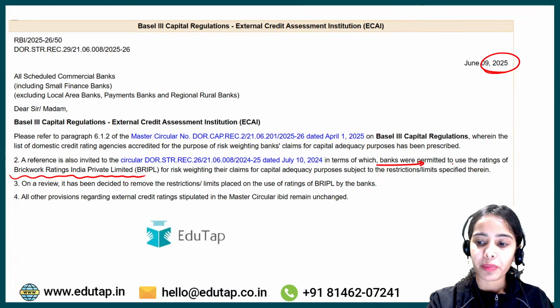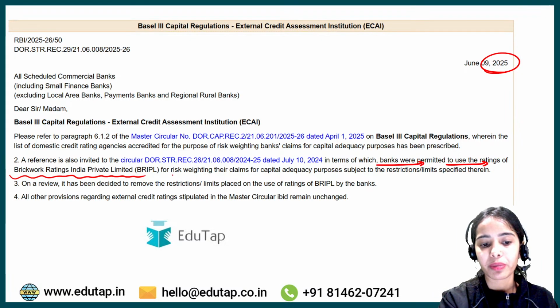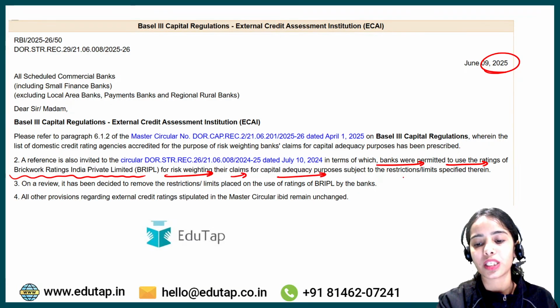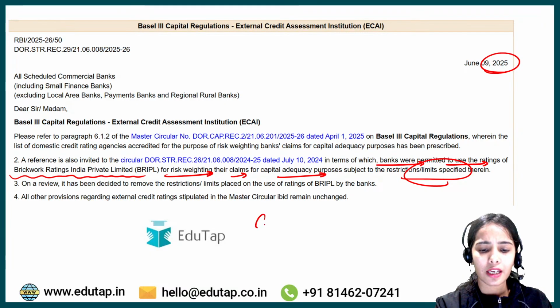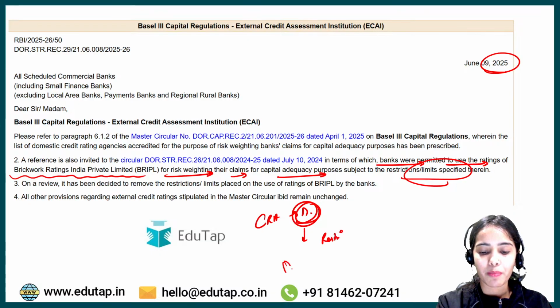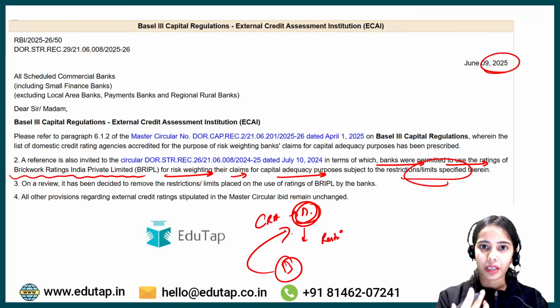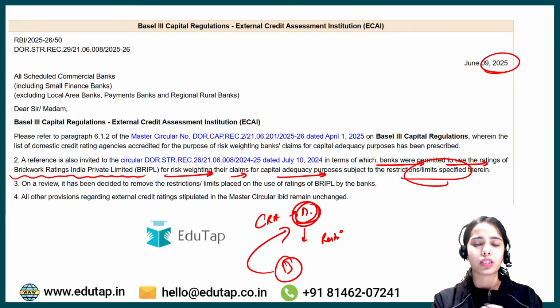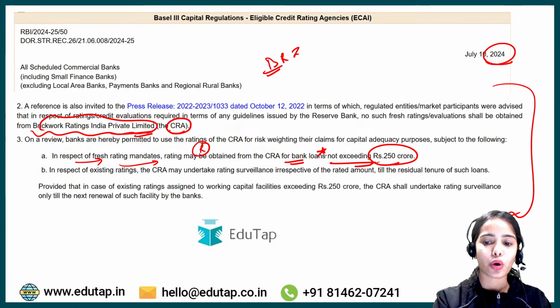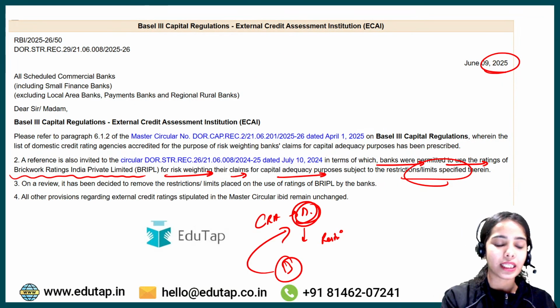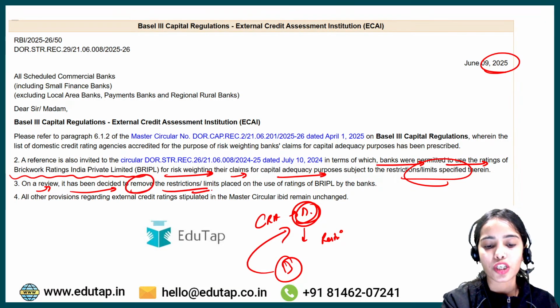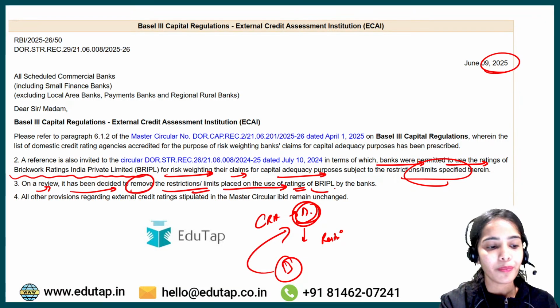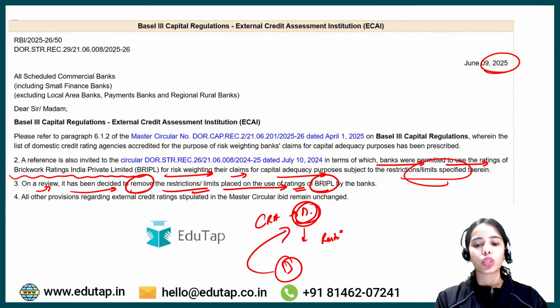The banks were permitted to use the ratings of Brickwork Ratings India Private Limited for risk weighing their claims for capital adequacy purpose with some restrictions. That means the banks could only take the credit rating from Brickworks for bank loans not exceeding rupees 250 crore. But now, on a review, it has been decided to remove the restrictions or limits placed on the use of ratings of Brickwork Ratings India Private Limited. So now the banks can use the rating of the credit rating agency, Brickworks, without any restriction. Okay.